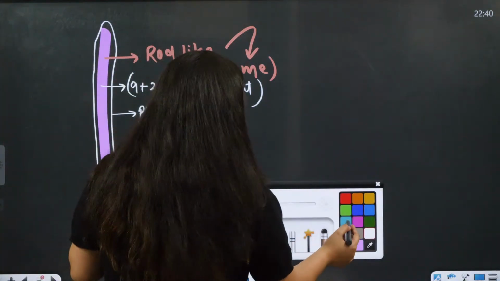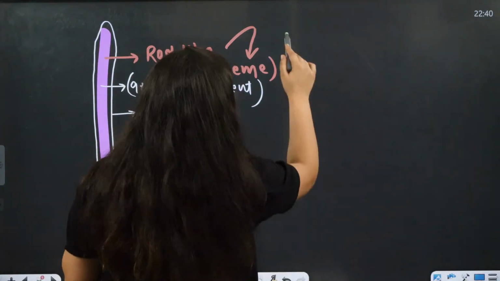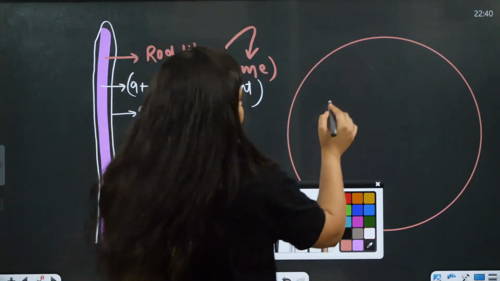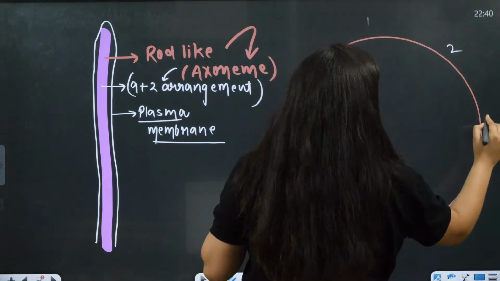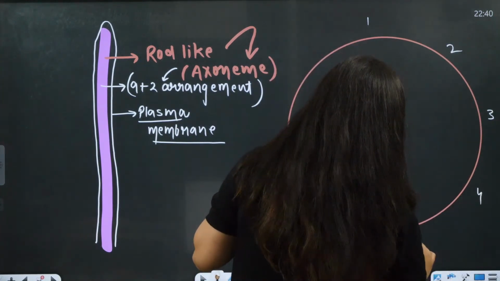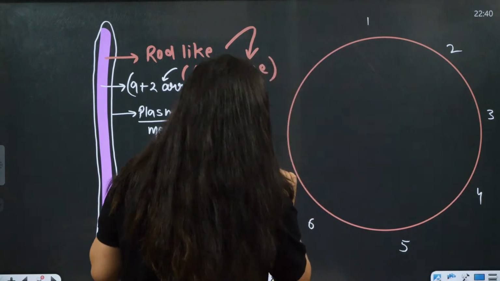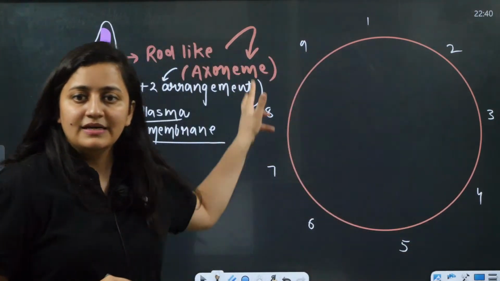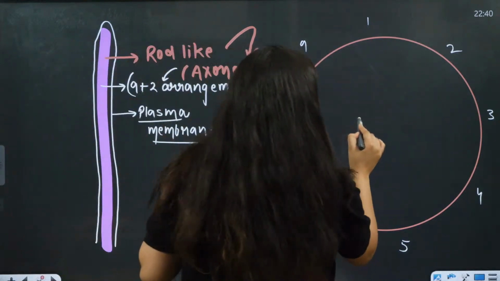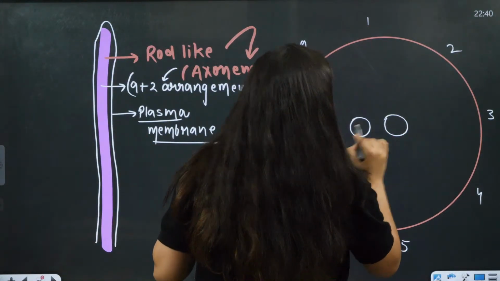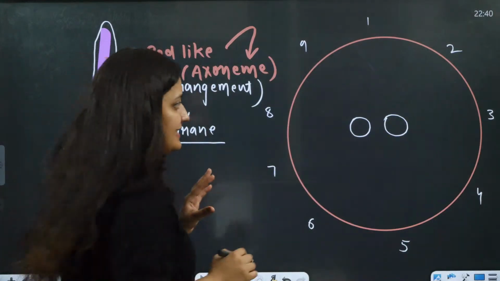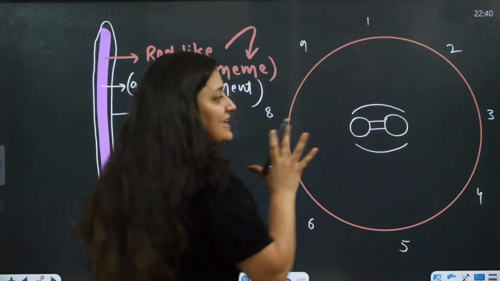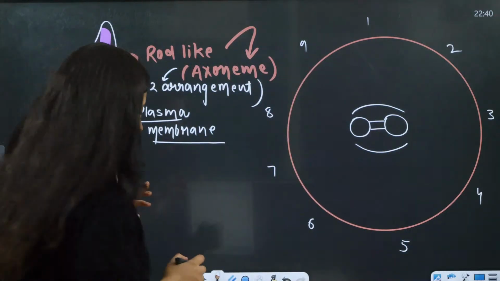Now, the 9+2 arrangement. What is the meaning of 9+2 arrangement? In the cilia and flagella, 9 peripheral and 2 central microtubules are there.